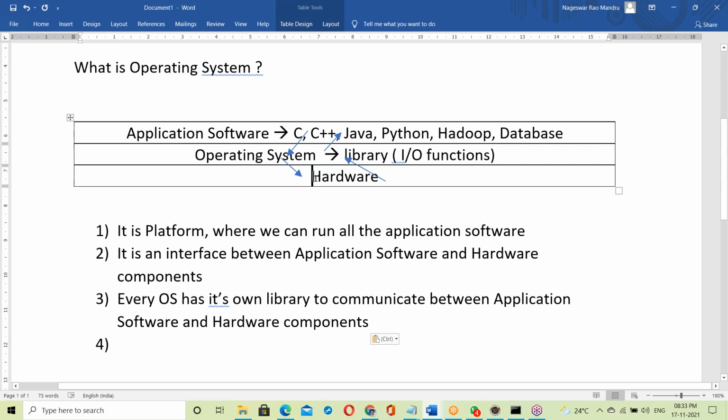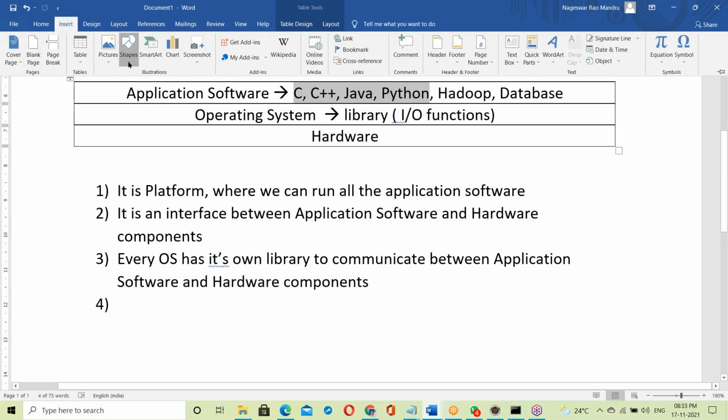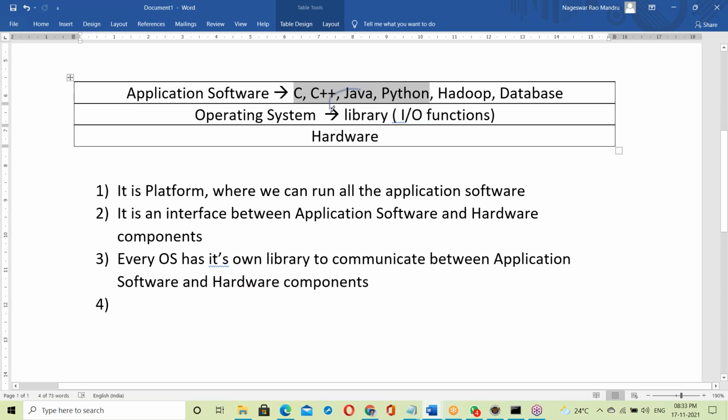Next, one more important point from the Java perspective. Here, a C program, C++, Java or Python program: all these programs first link with the OS library, and then communicate with the hardware components. Every program has to link with the OS library before it starts to run.